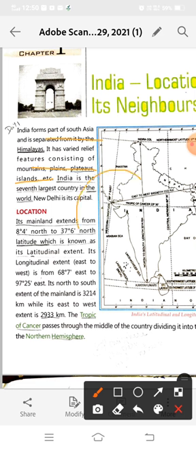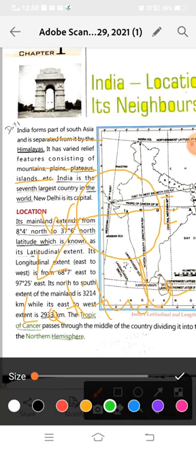The first line runs from west to east. This is known as latitude. The second line runs from north to south. This line is called longitude.